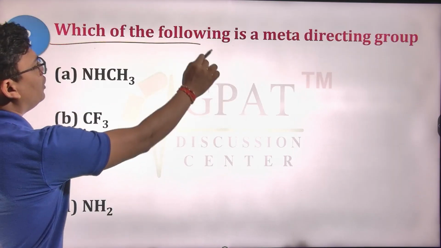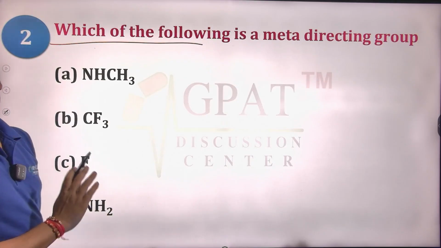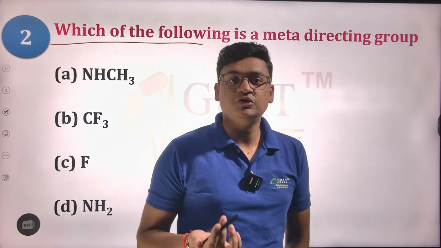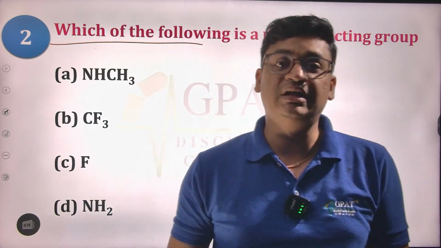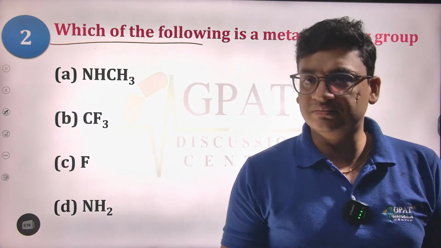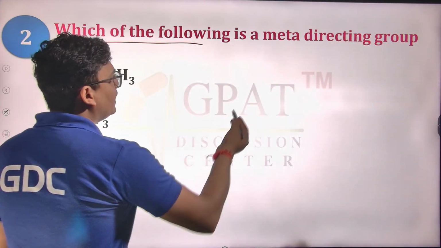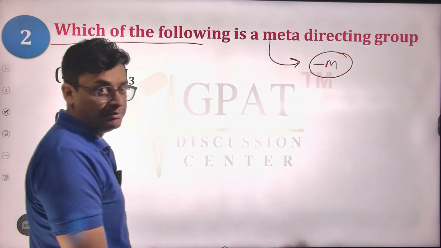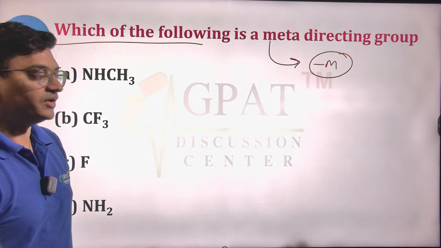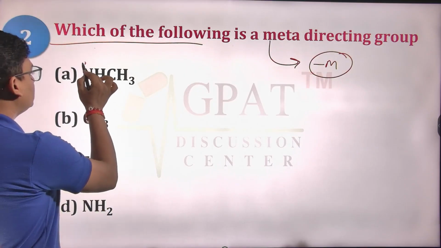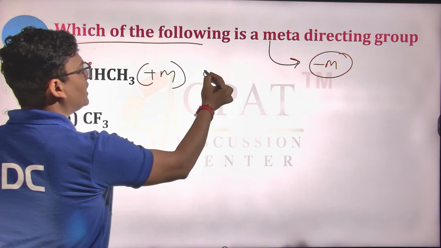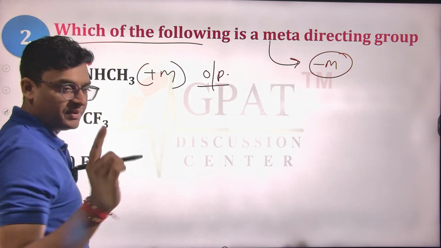Now, which of the following is a meta-directing group? Meta-directing group means the group that directs the newer incoming electrophile in a benzene ring at the third or fifth position. So for the meta-directing groups, you can simply write down all those groups that are having a minus M effect, minus R effect. So this NHCH3, this nitrogen is having a lone pair, so this will be a plus M group, and this will be directing the incoming group at the ortho and para positions.